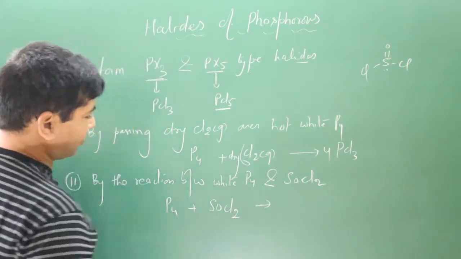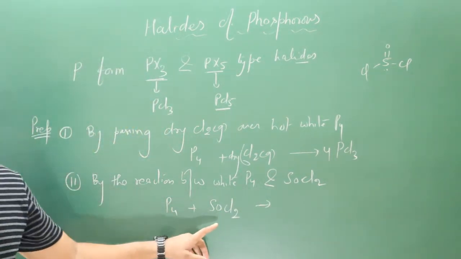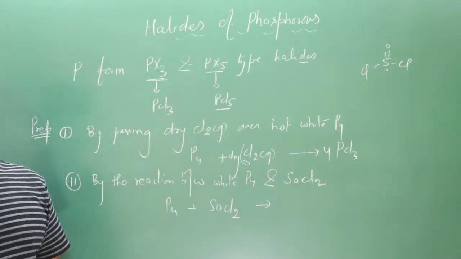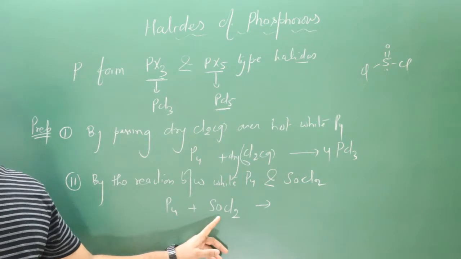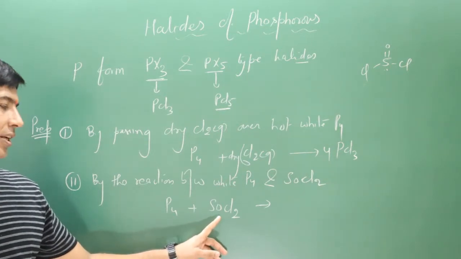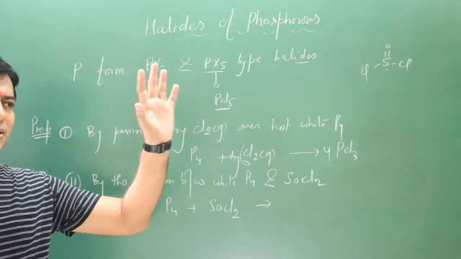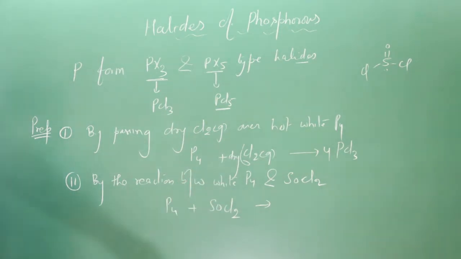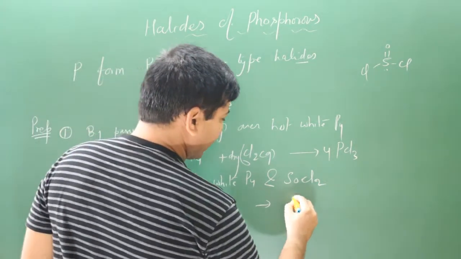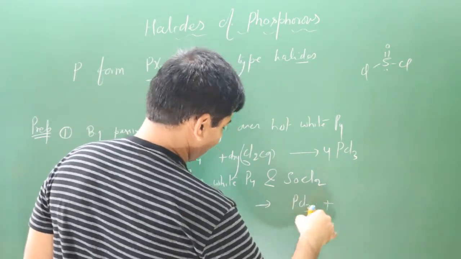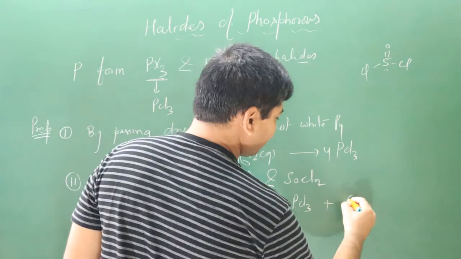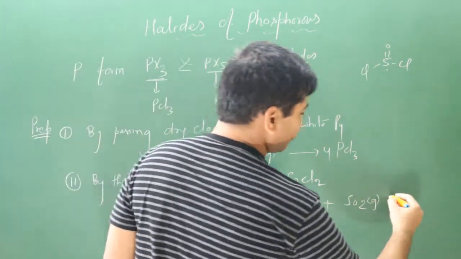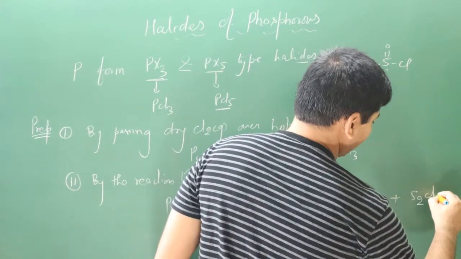Now pay attention carefully. It is a very good chlorinating agent. Whatever substance it reacts with, it will chlorinate that substance. And it will release sulfur dioxide also when it chlorinates, because sulfur combines with oxygen to release sulfur dioxide as a gas to support the entropy. So Cl will combine with phosphorus, and we get the main product, PCl3. Next, sulfur combines with oxygen to form sulfur dioxide gas, and sulfur also combines with chlorine to form disulfur dichloride.